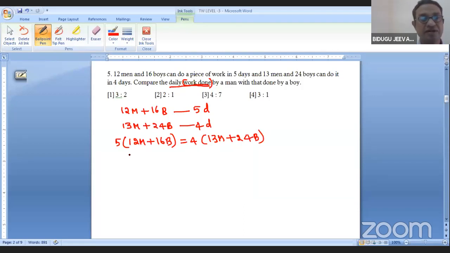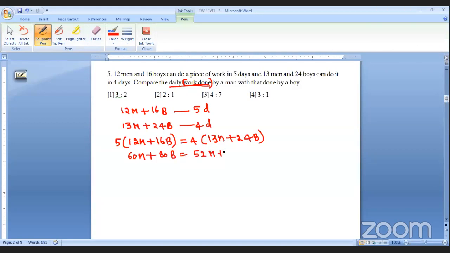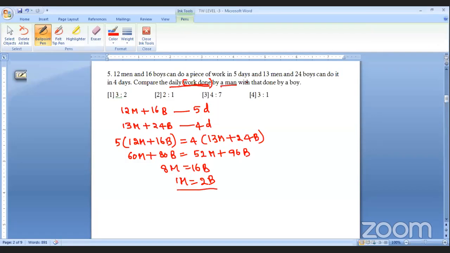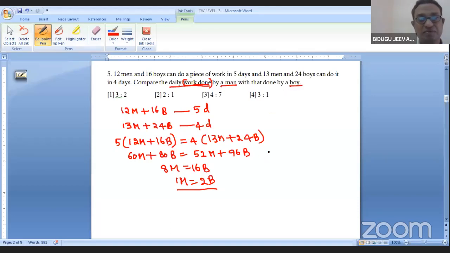That is 60 men plus 80 boys equals 52 men plus 96 boys. Bring 8 men to this side and send 16 boys to the other side. So 1 man is equal to 2 boys. It is a relation we got. Man to boy work done is 2 to 1. So man is 2, boy is 1.